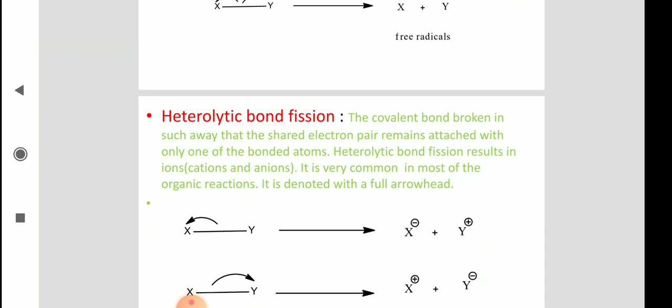In the case of heterolytic, there should be an electronegativity difference between the bonded atoms, then only heterolytic cleavage is possible. So this is regarding heterolytic fission or cleavage.